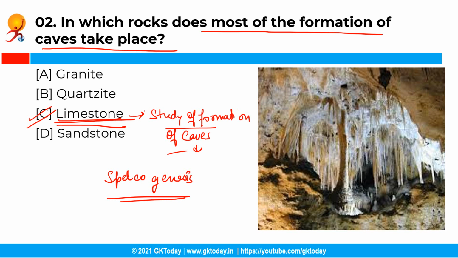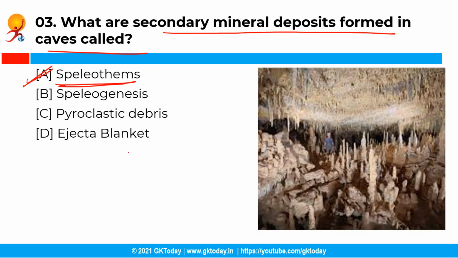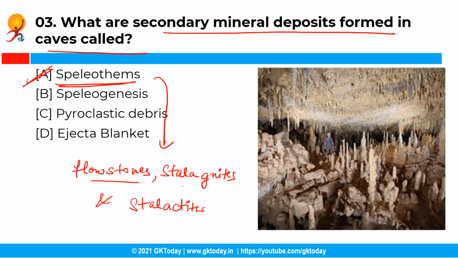Now the next question is, what are secondary mineral deposits formed in caves called? So you have the following options and the correct answer is option A, that is speleothems. See, as discussed, caves are formed due to weathering of rock deep underground, and the study of the formation and development of caves is called speleogenesis. The secondary mineral deposits formed in the caves are called speleothems, and these include flowstones, stalagmites and stalactites, etc.